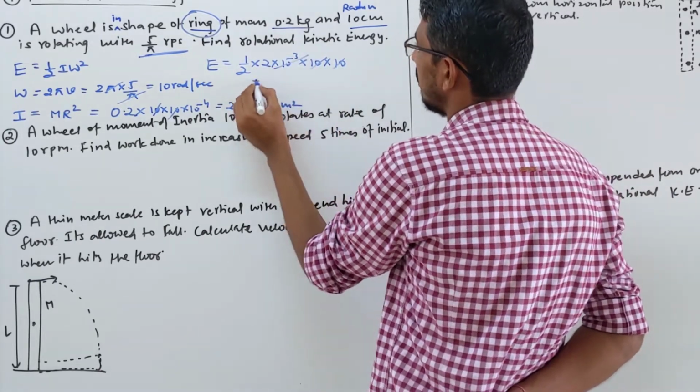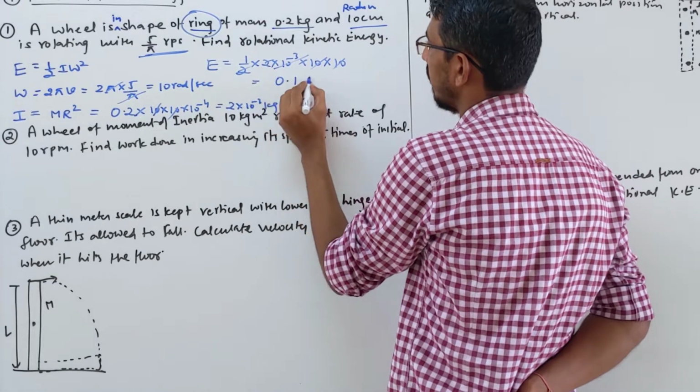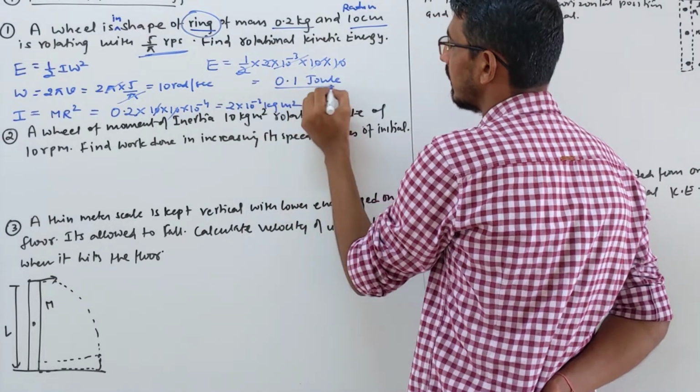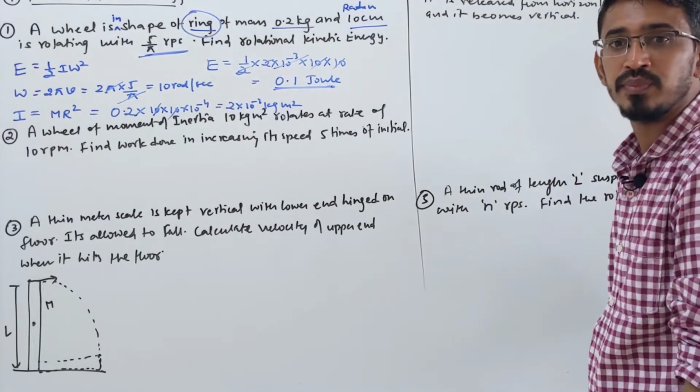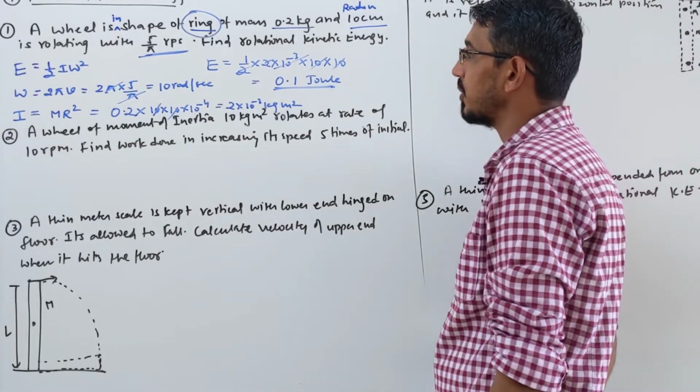So what is remaining here? 2 goes to 0.1 joule. That's the answer, right? Okay, so let's do the next question.